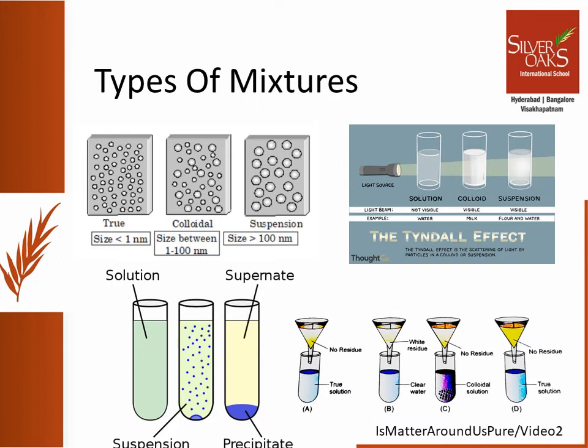Now let us study the stability of the mixture. When we keep the three types of mixture for some time undisturbed, we observe that a true solution remains as it is. It does not separate into two layers. Such a mixture is called stable. The same thing is observed in the case of colloid. But in the case of suspension, the components of the mixture separate into two layers. The heavier component settles down at the bottom. We call such a mixture or suspension unstable.